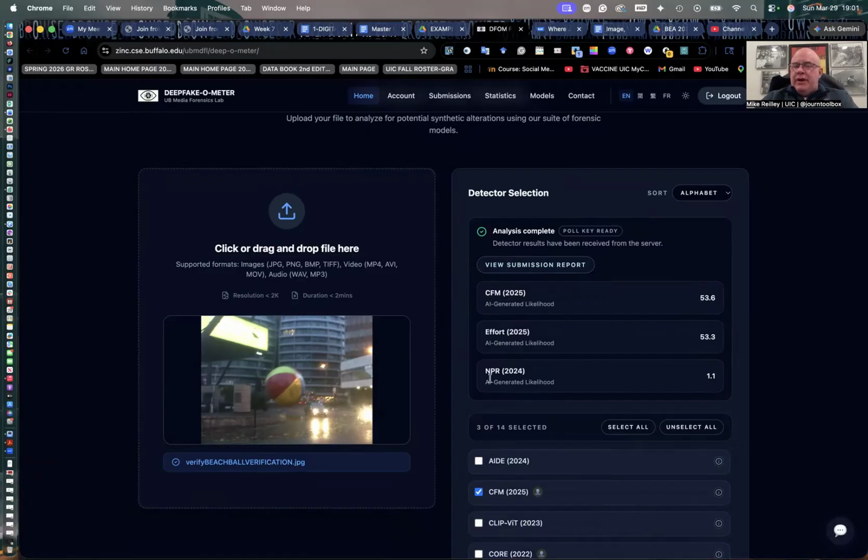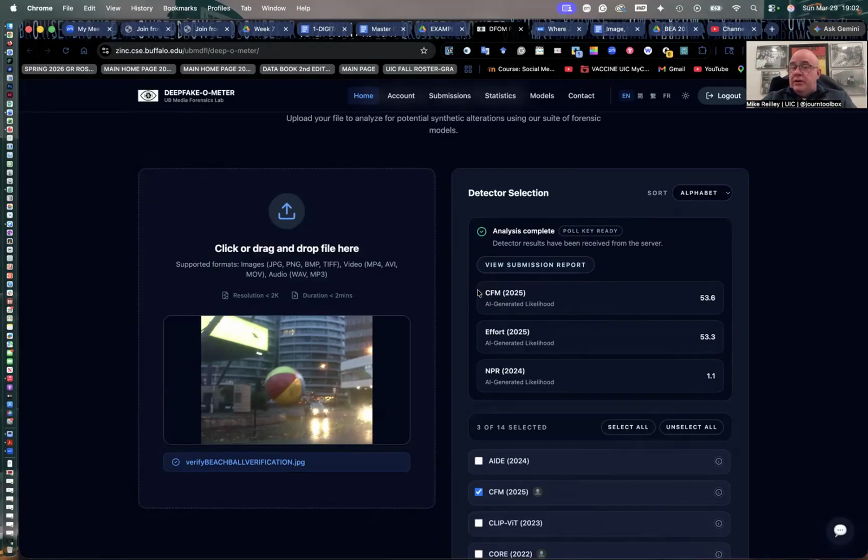The only one that really got it right is NPR. It gave you a really low percentage here, 1.1% chance that it's AI generated. And we know it's a real photo because we just confirmed it another way. That's why you don't use just one tool. That's why you have to use multiple ones. And it's kind of like putting together a puzzle sometimes. Okay, go over here, confirm this. Go over here, try this. Am I getting different results?